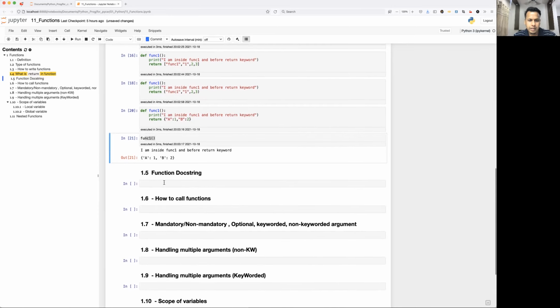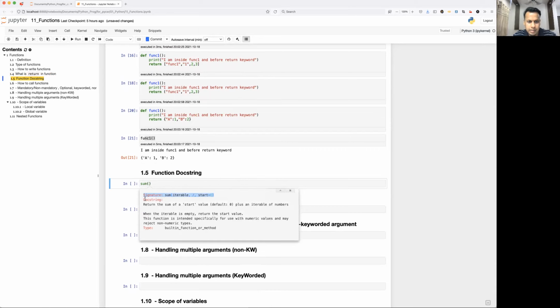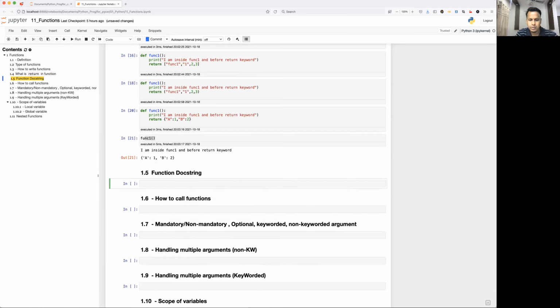Okay, so next we have the function docstring. What is a docstring basically? If you remember, let's say we have some inbuilt keyword, and if you press shift tab, it is going to show me some kind of documentation: what this function is, how to use it, what its arguments and types are. This is nothing but a docstring. Similar kind of docstring we are going to write in a user defined function as well. So how to do that?